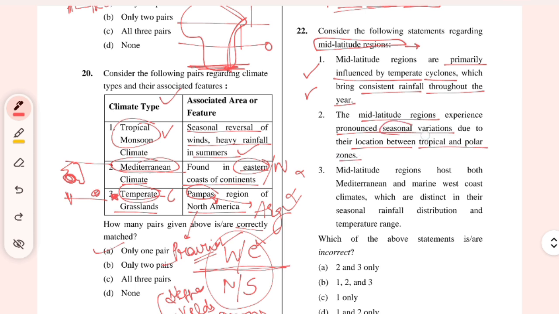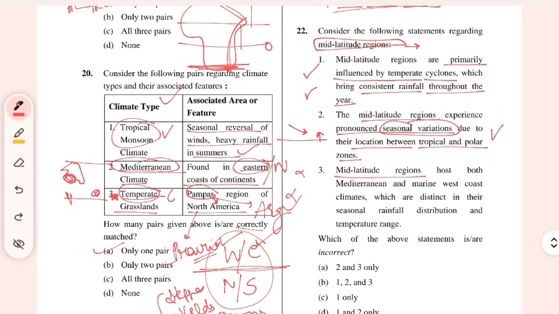So there is a seasonal variation, they are saying. Yeah, there is seasonal variation because of the shifting of the belts of ITCZ. When they shift, the westerlies come down, and when the ITCZ shifts upward, then trade winds come in. So that is why between tropical and polar zone, this shifts.